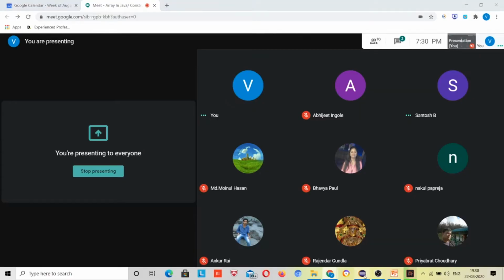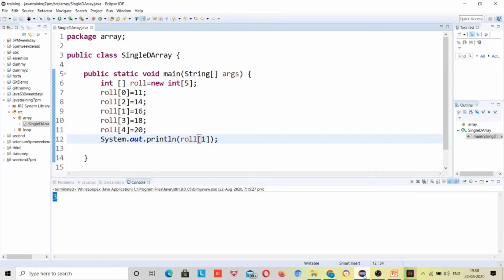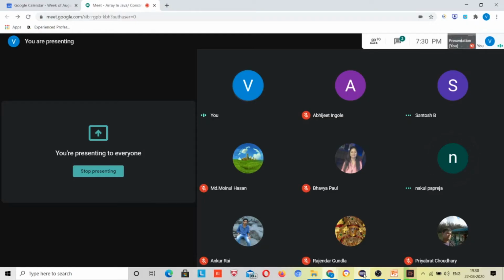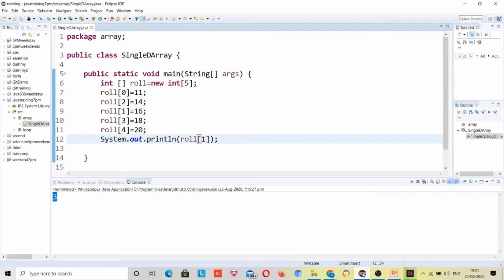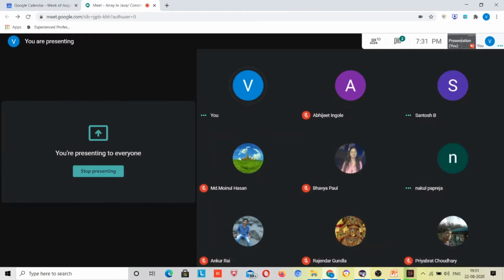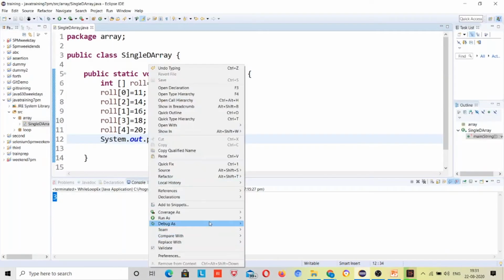Nakul, what will be the output? Output will be 16. But you are confused in answering, right? No, sir, output will be 15. As you have selected the array index 1, roll 1, it will print 16. Okay, right, it will print 16.